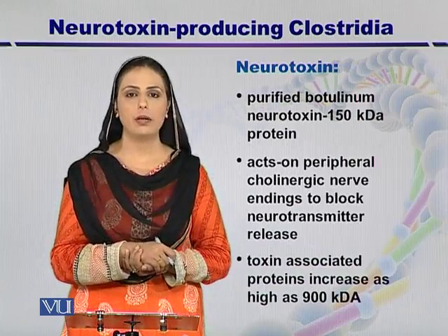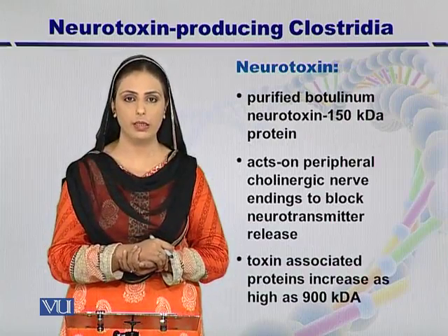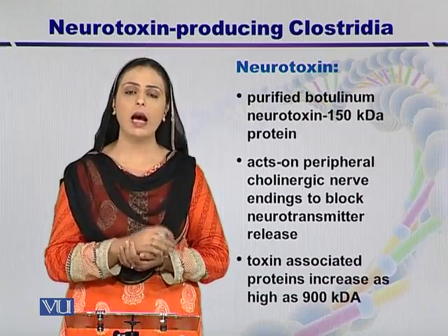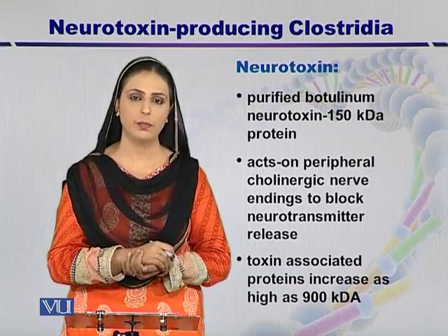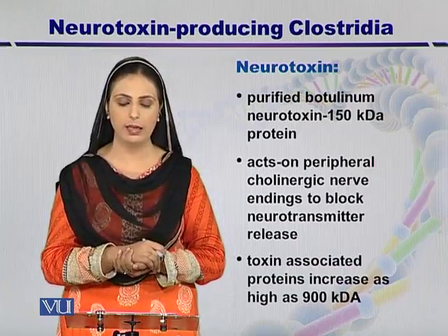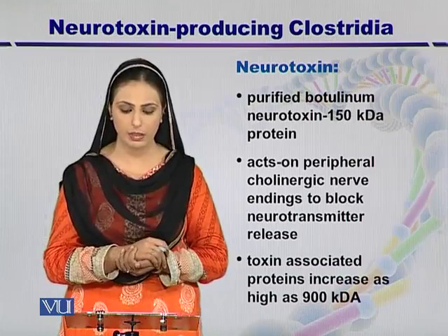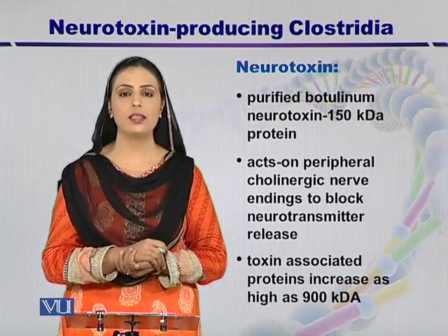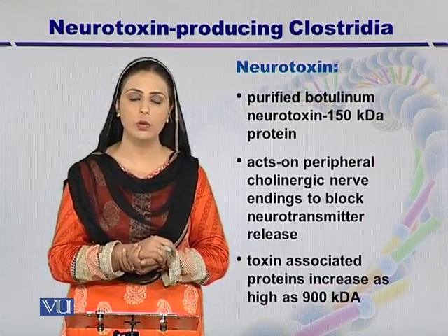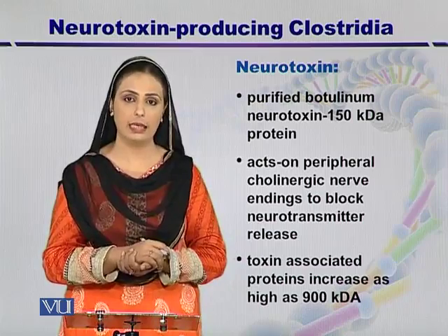Now let's talk about the neurotoxin. If we talk about the purified neurotoxin protein, it is 150 kilodaltons in weight, and how it affects the nervous system: it affects the peripheral cholinergic nerve endings. The purpose is to block the release of neurotransmitters. So these toxins can increase in size by combining with other molecules up to the size of 900 kilodaltons even.